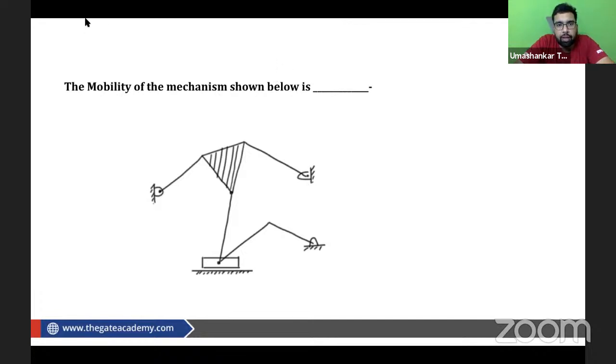I think if we are preparing for the GATE examination, please do it, beta. I'm very sure that you guys can do it. This is a very simple question. I am expecting the right answer from you guys.